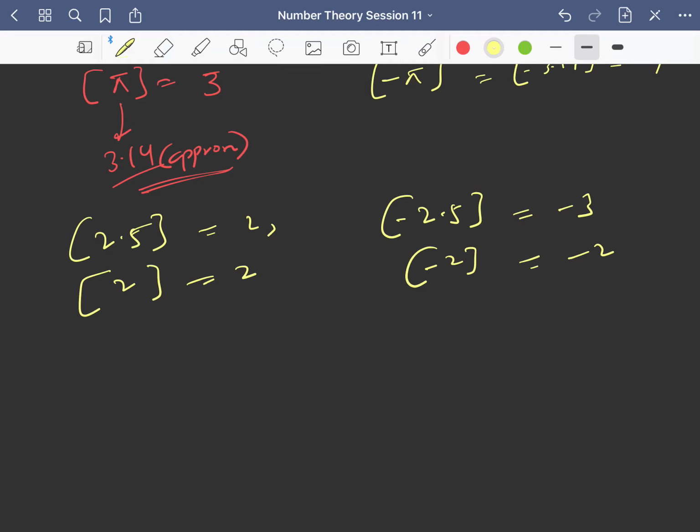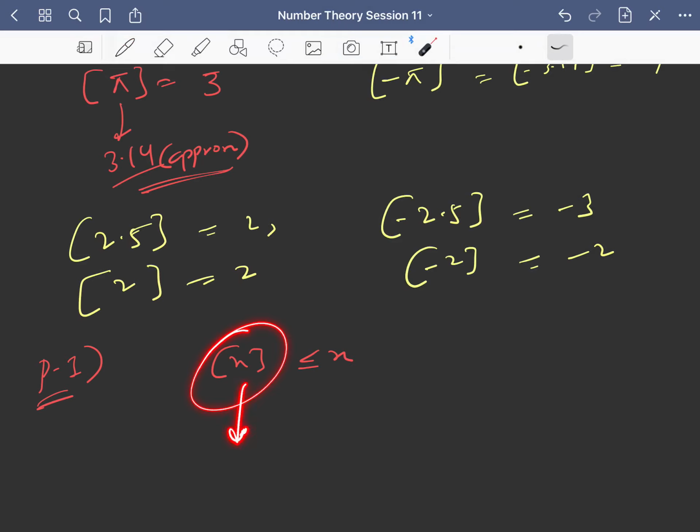Let us now discuss some of the properties of greatest integer of x. The first property is that greatest integer of x is always less than or equal to x, right? This is the definition only. Greatest integer of x is the greatest integer which is less than or equal to x. So this is always true. And x will be definitely less than greatest integer of x plus 1, right? So this is the first property.